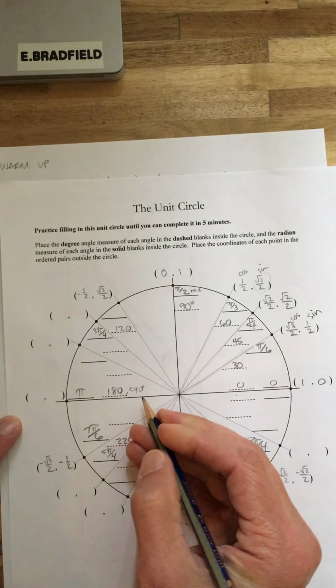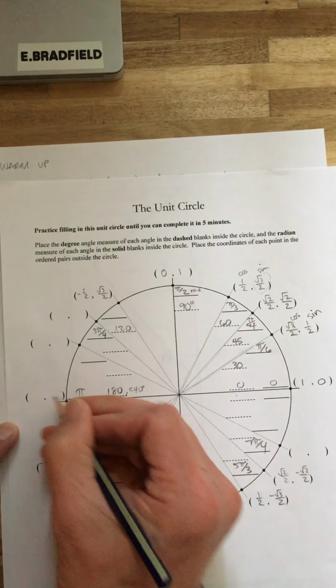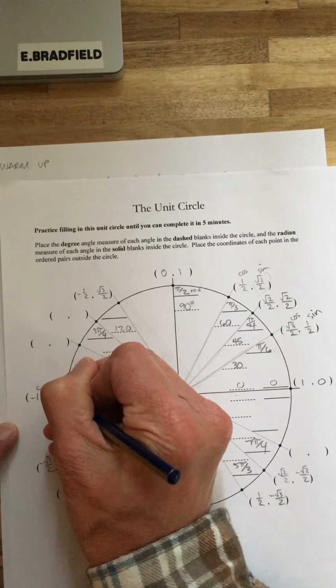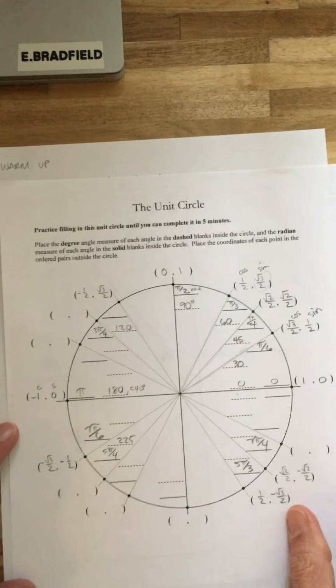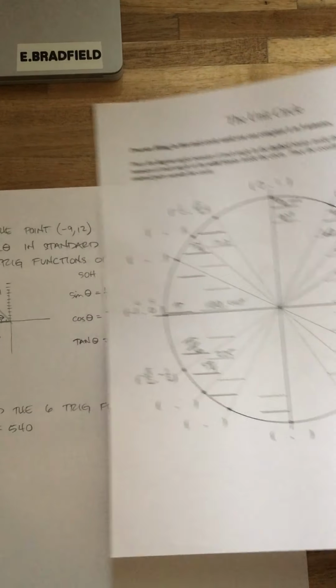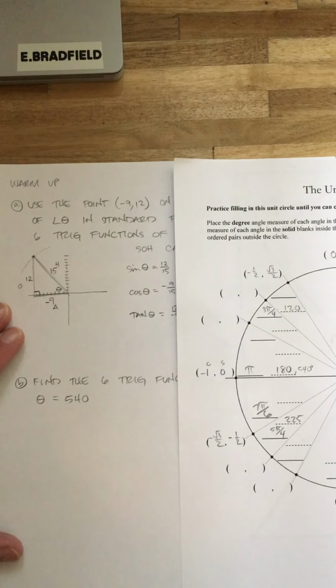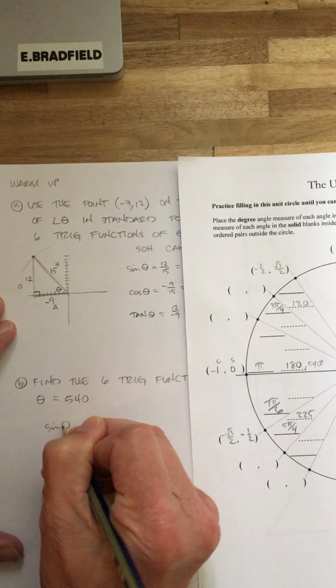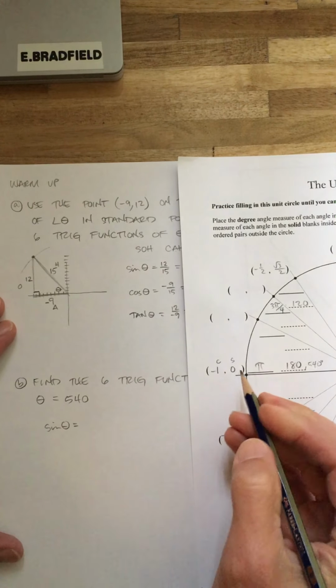And what are the coordinates right here? Well, it's (-1, 0). And remember, this is your cosine and this is your sine. Okay, so let's do it. Let me see if I could squeeze both of these in here. So my sine of theta is going to be 0.